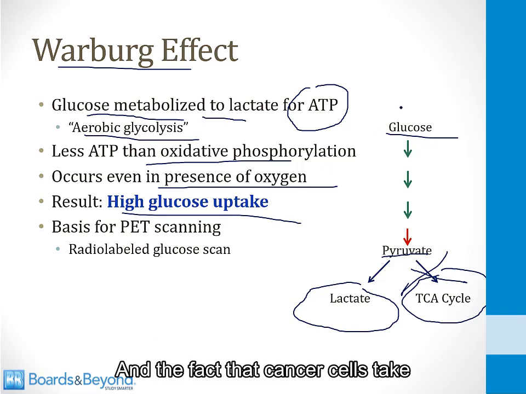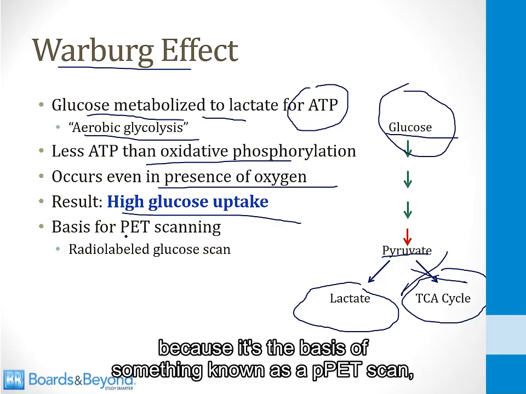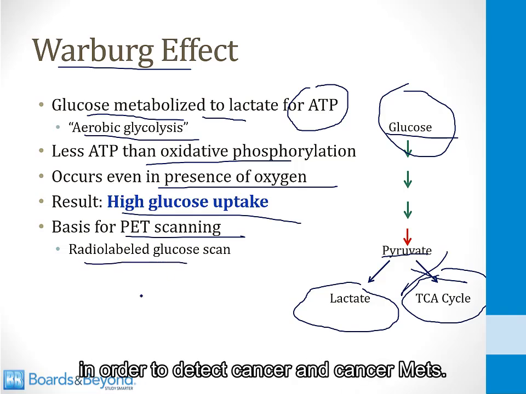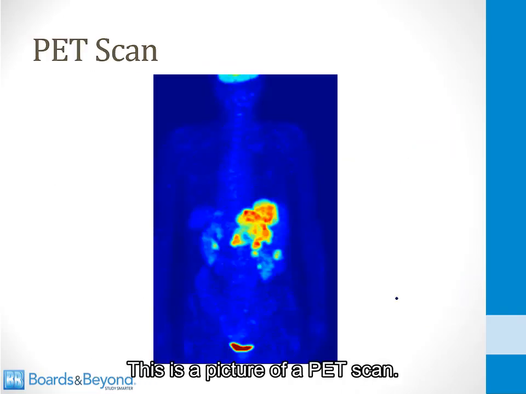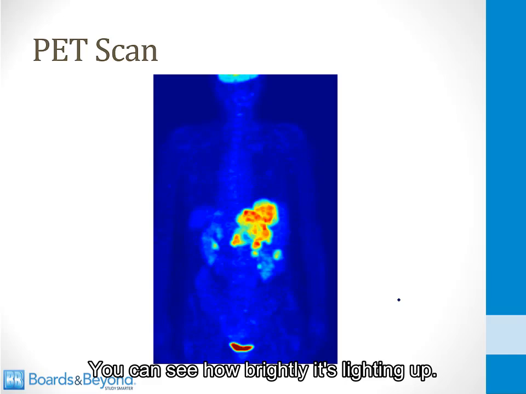And the fact that cancer cells take up lots and lots of glucose is useful clinically because it's the basis of something known as a PET scan. This is a scan that uses radio-labeled glucose in order to detect cancer and cancer mets. This is a picture of a PET scan. This person has a malignancy in their abdomen. You can see how brightly it's lighting up.